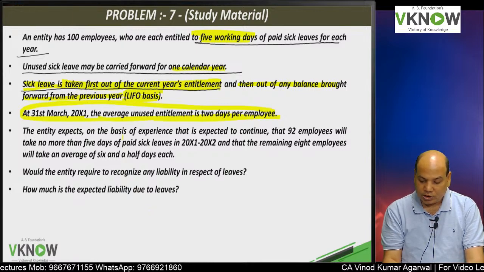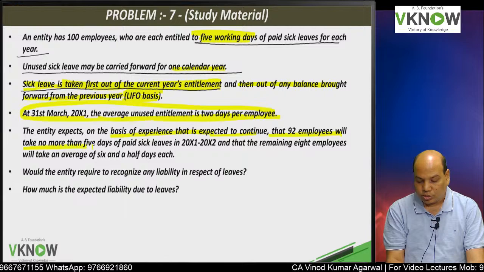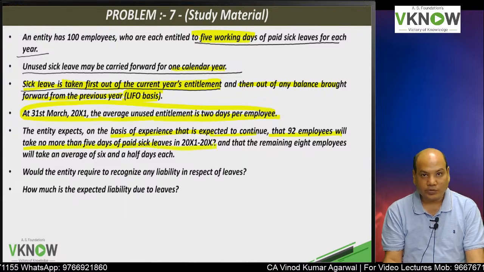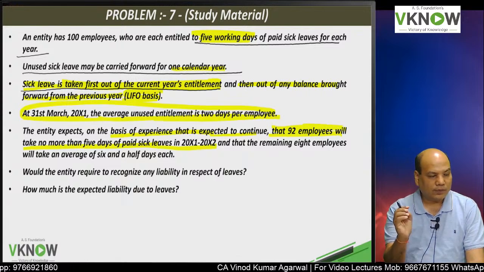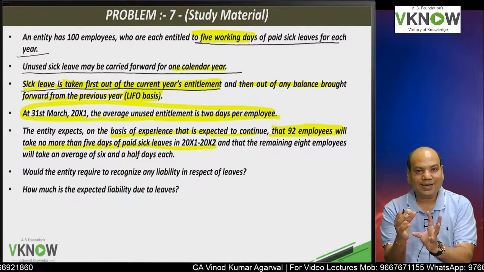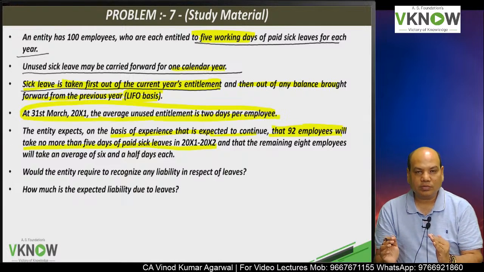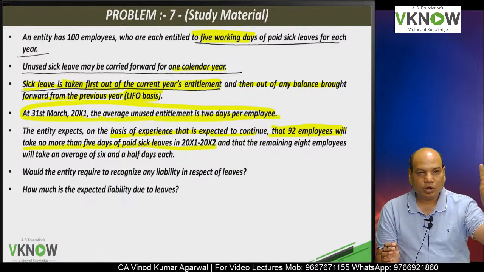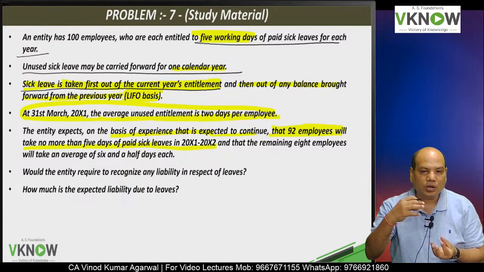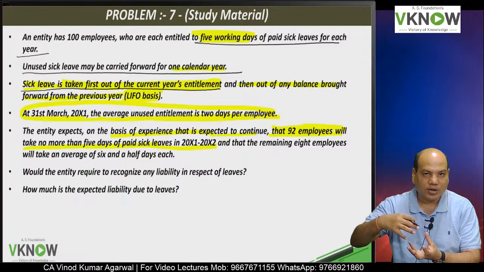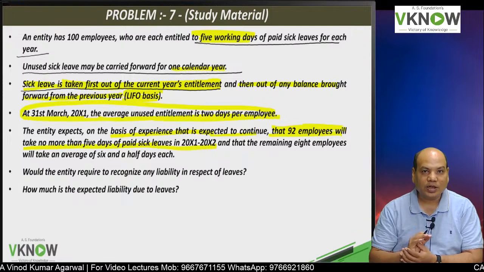the entity expects, based on experience that is expected to continue, 92 employees take no more than 5 days of paid sick leave in 2001-2002. These 92 employees will take only 5 days of leave, which will be adjusted against current year entitlement. So their brought forward leave will lapse. They have got 2 days of leave brought forward, but it will lapse because the 5 days of leave which they are going to take in the second year will be first adjusted against the entitlement of second year only.